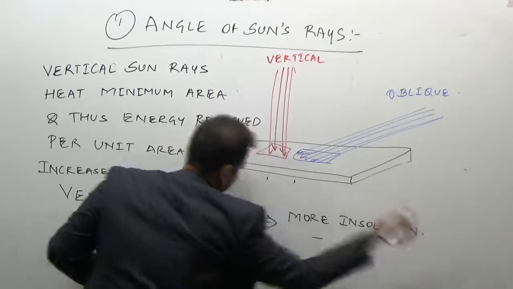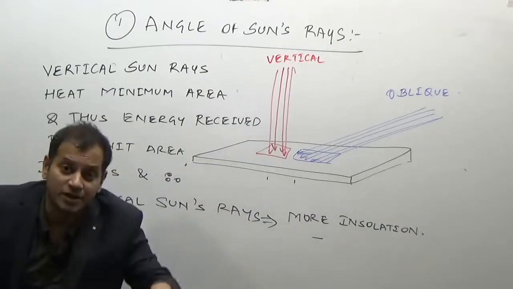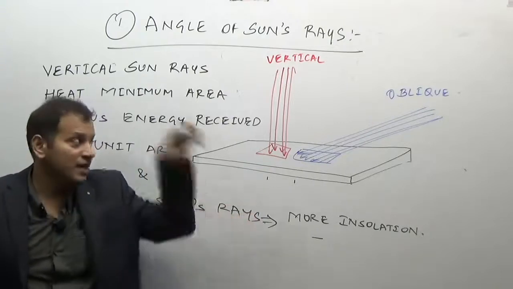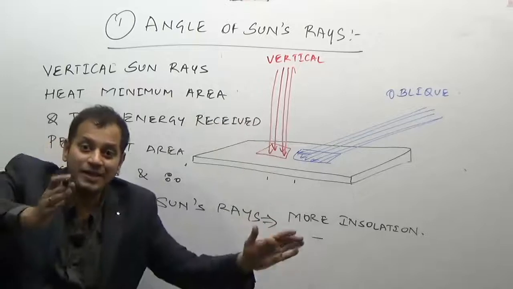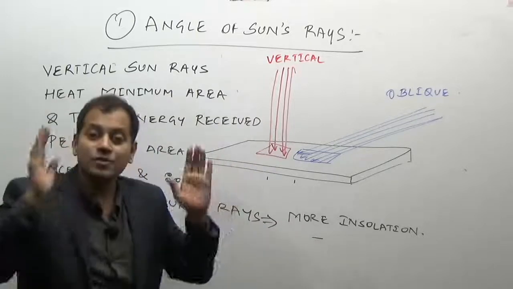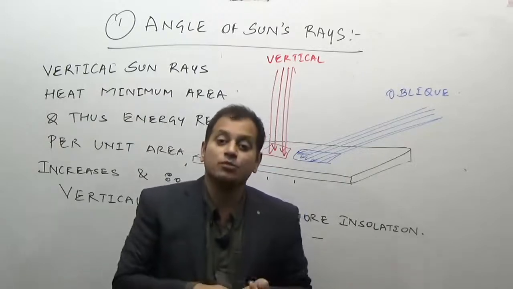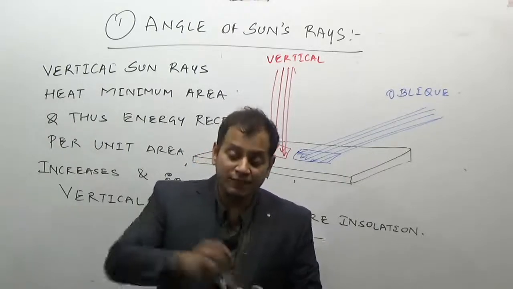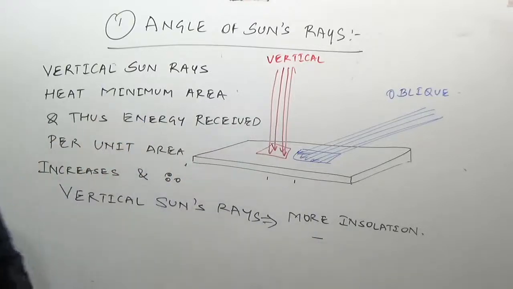Give more insolation. Now why do they give more insolation? Because of the concentration of heat on a smaller area. The more the sun's rays are concentrated on a smaller area, the more heat is received. And the same principle is used in the magnifying glass, which used to burn the paper when the sun's rays were projected on that piece of paper.